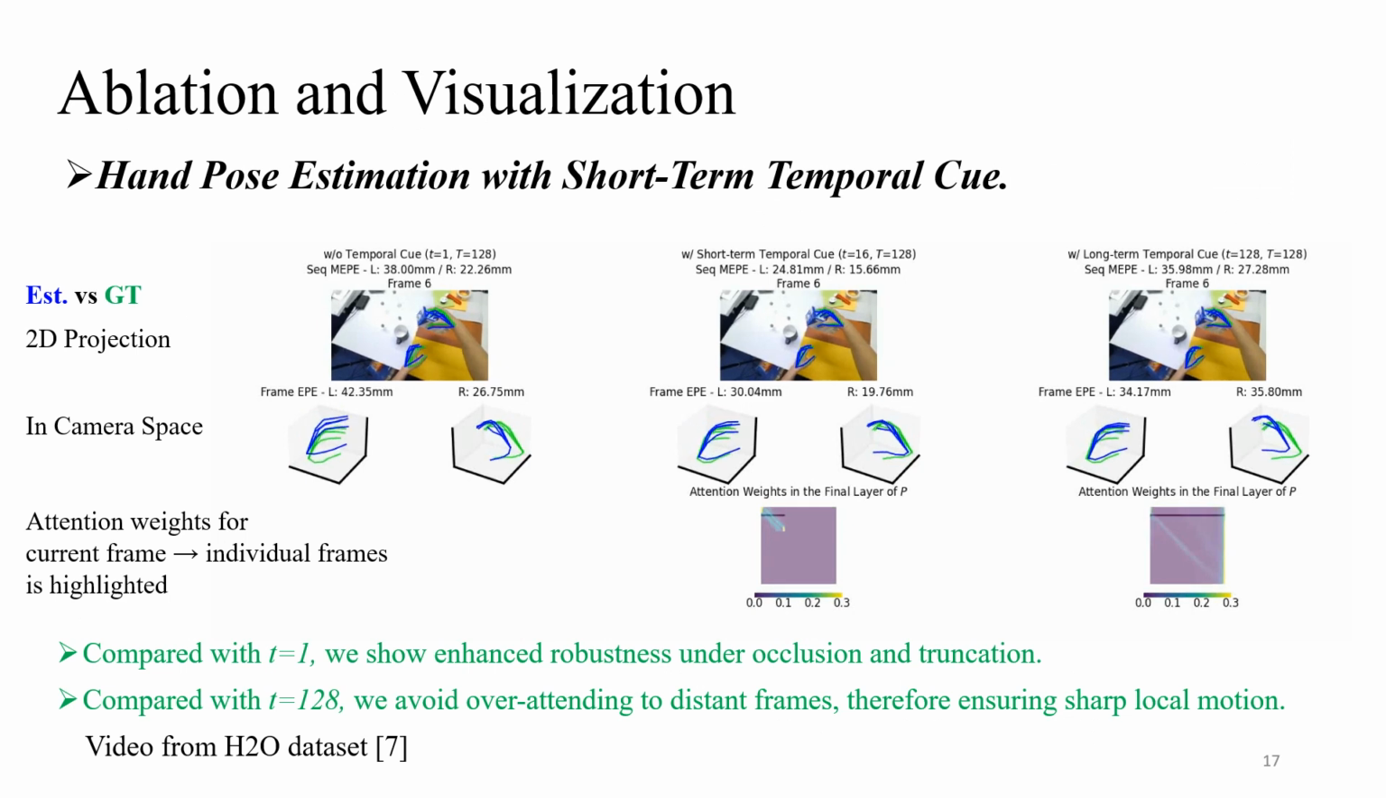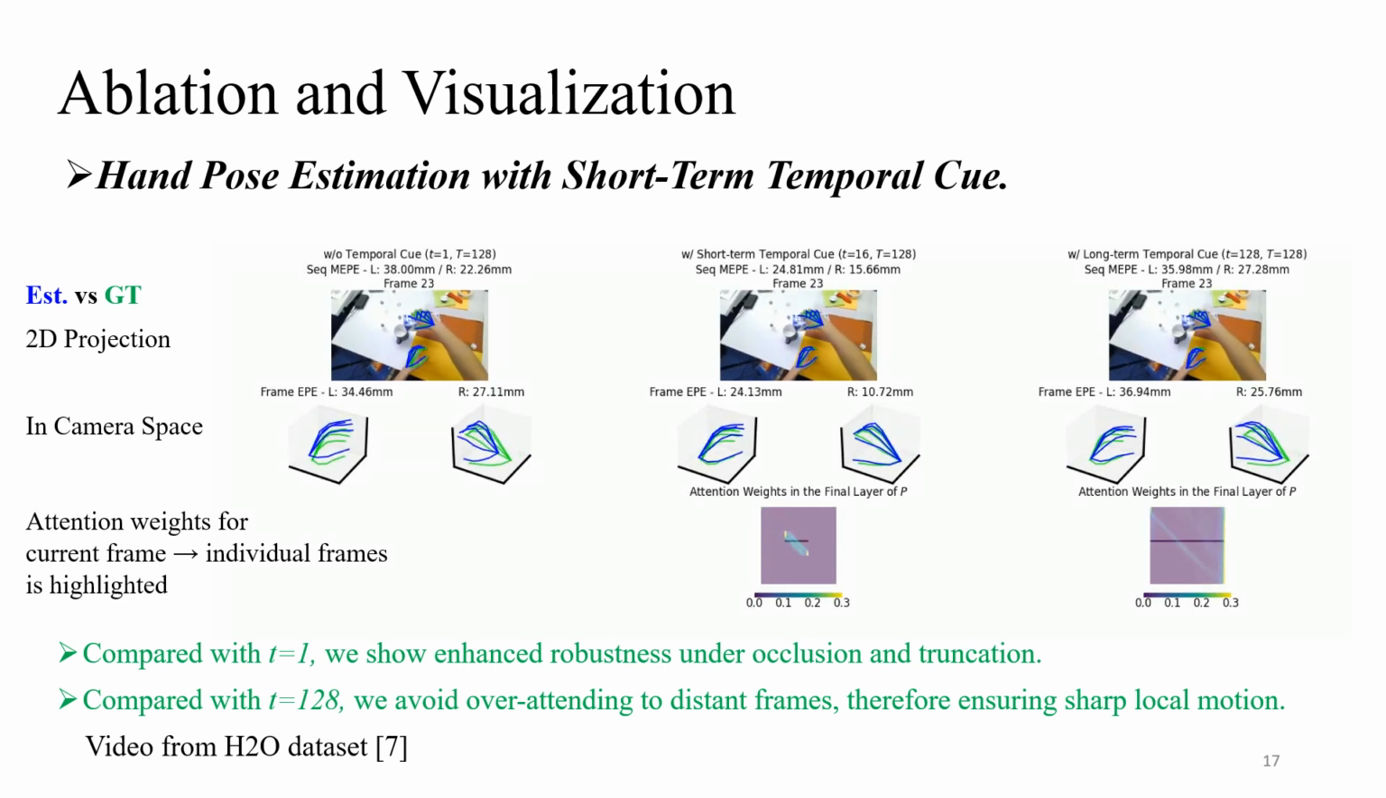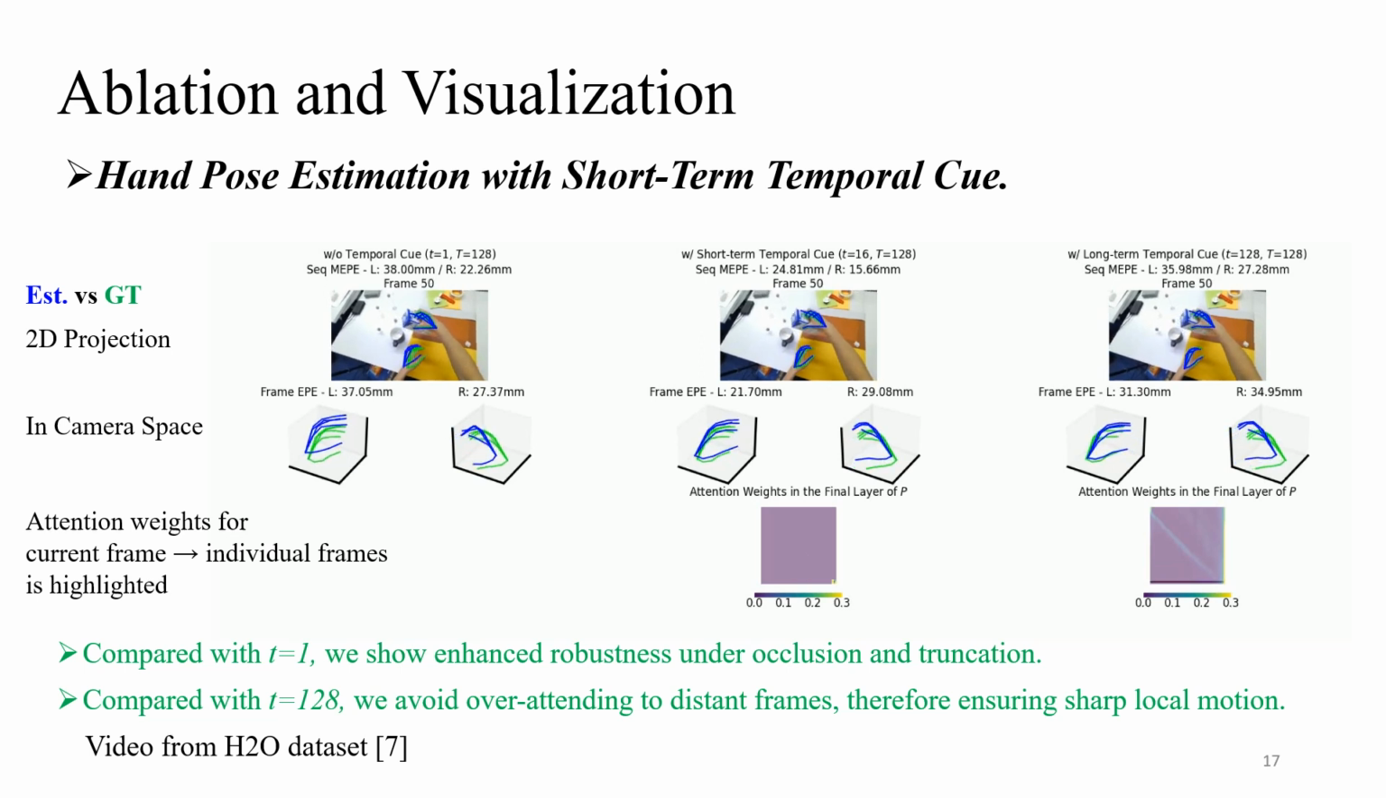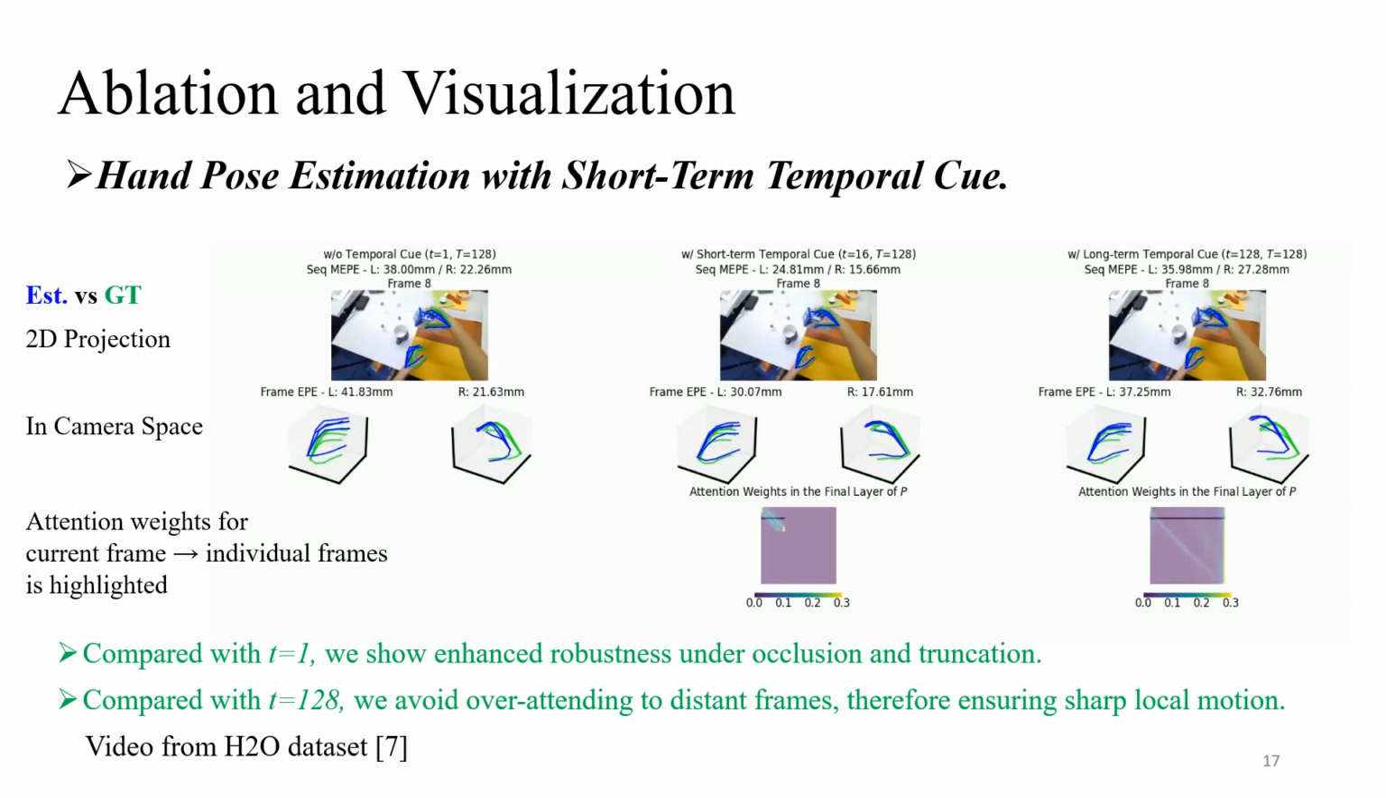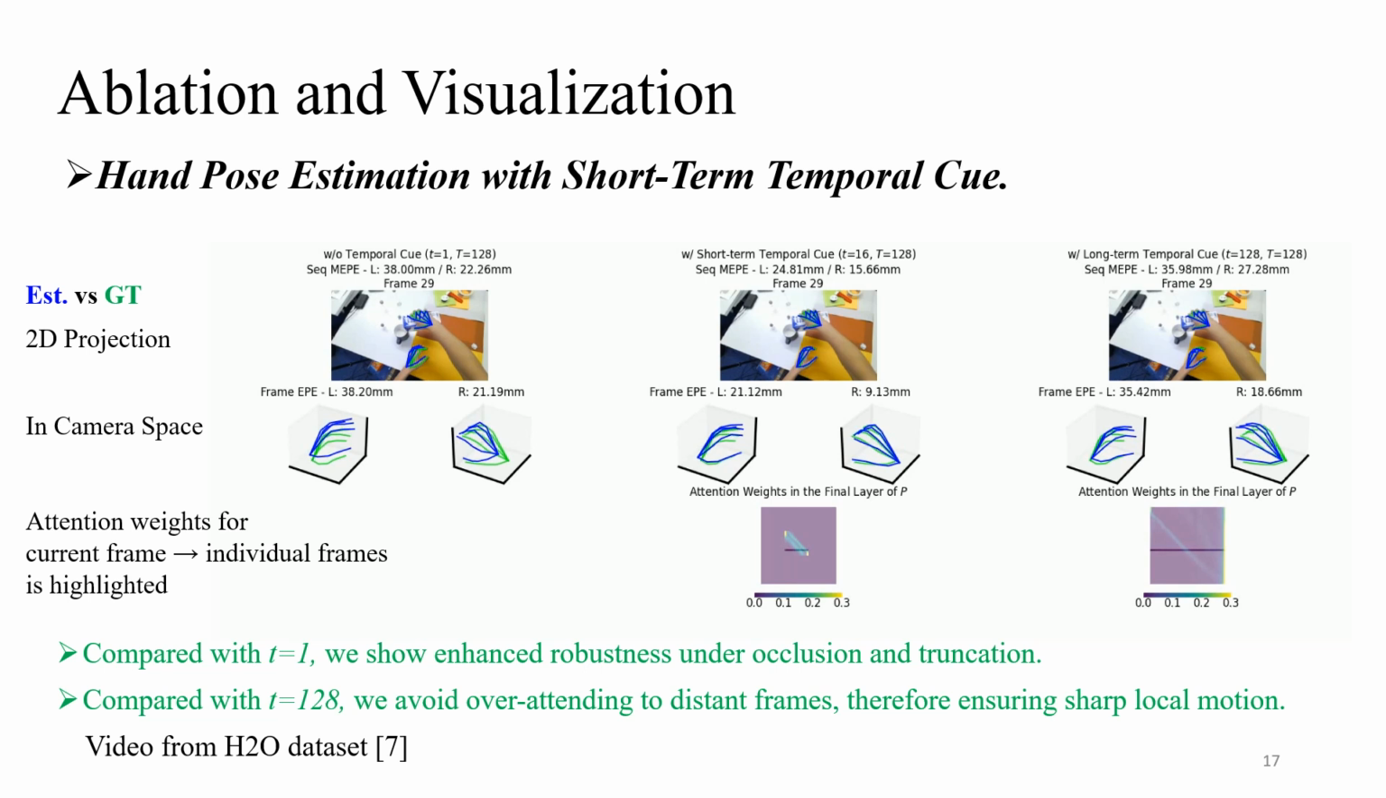We first verify our design of leveraging a short-term temporal cue for hand pose estimation, with the timespan t of the pose block as 16. We compare with two baselines. The first one is the image-based baseline, whose t of the pose block is 1. And the second one is to use a long-term temporal cue for hand pose, whose t of the pose block is 128. For visualization, we denote the ground truth hand pose in green and the estimated results in blue.